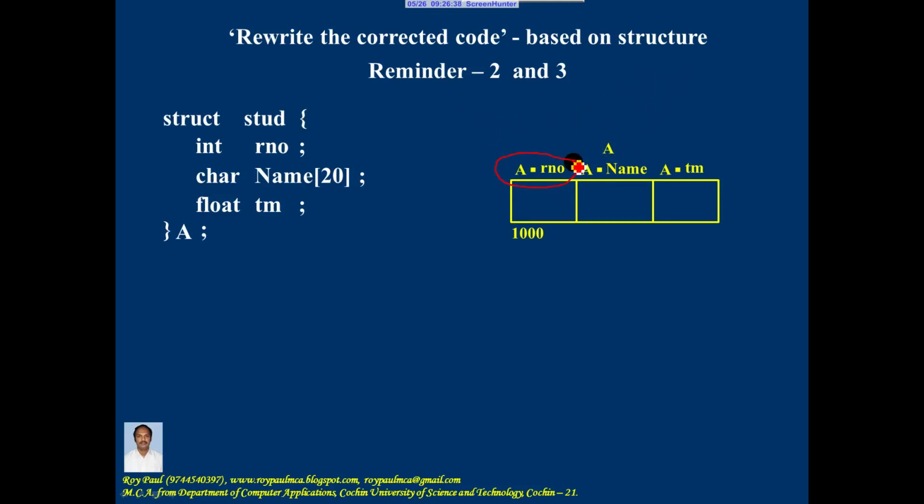So in "rewrite the corrected code", if you see a dot operator, check whether the left hand side is a structure variable and the right hand side is a member of the structure.